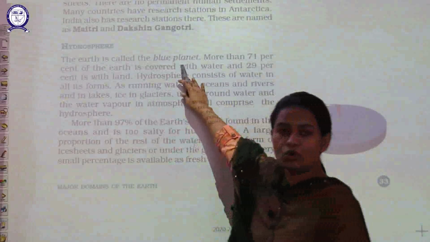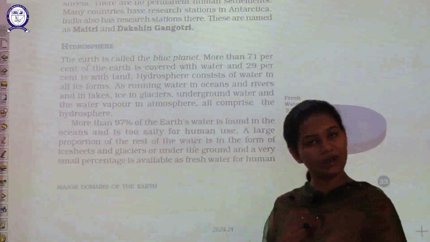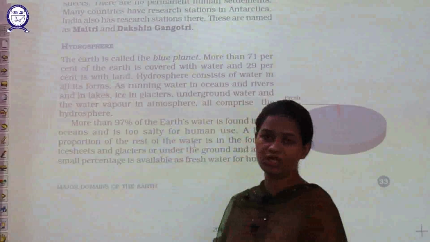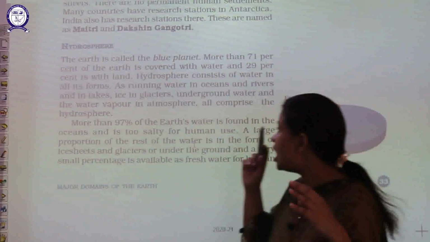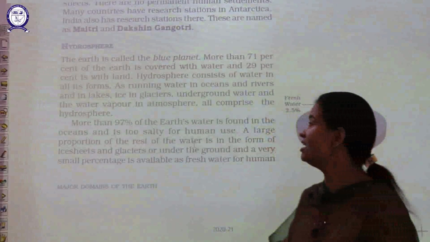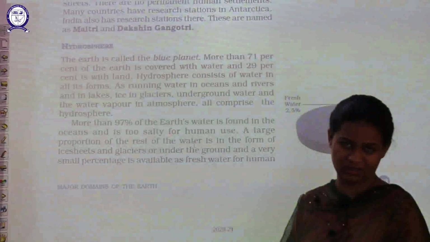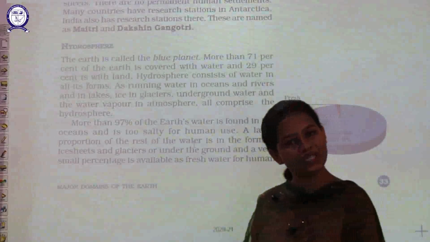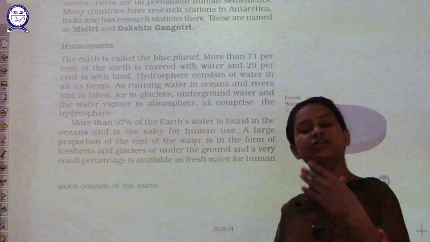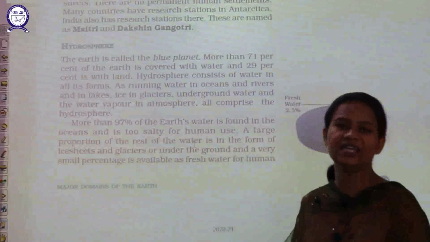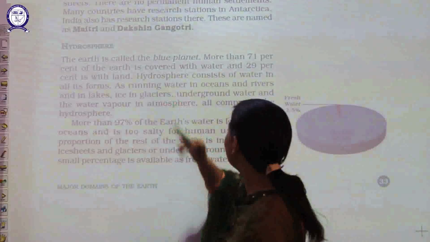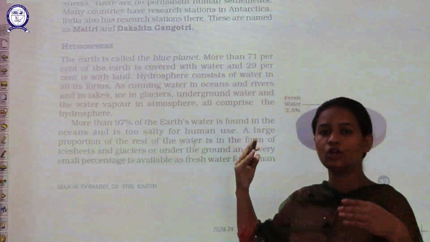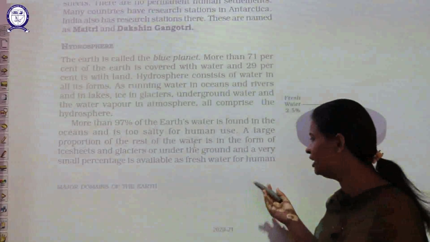The earth is also called a blue planet. We have already studied this in our chapter number 1, why the earth is called a blue planet: because 71% of the earth's surface is covered with water bodies, and as water is blue in color and a maximum area of 71% comprises water bodies, that is why it is called the blue planet. I already told you it involves your glaciers, river bodies, water bodies, etc.